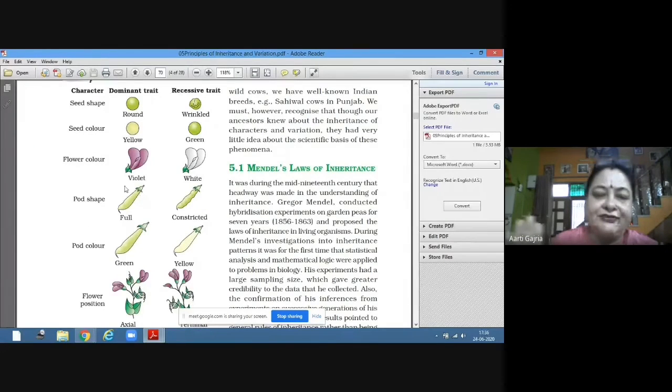Then flower color, violet and white. Pod shape, full and constricted. Full means full without any constrictions in it, and second was constricted. Then pod color, green and yellow.